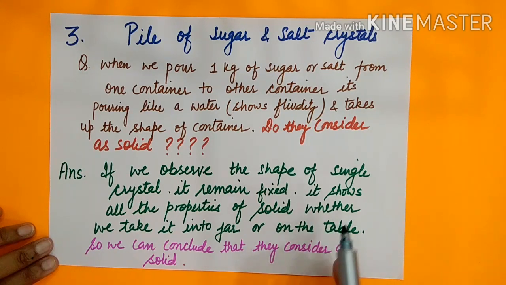So if we are talking about a single crystal of salt as well as sugar, whether we take it in a jar or on the table or anywhere, we can consider it as solid.